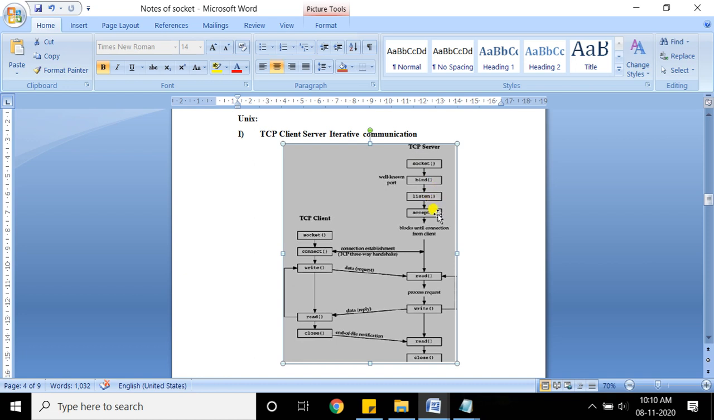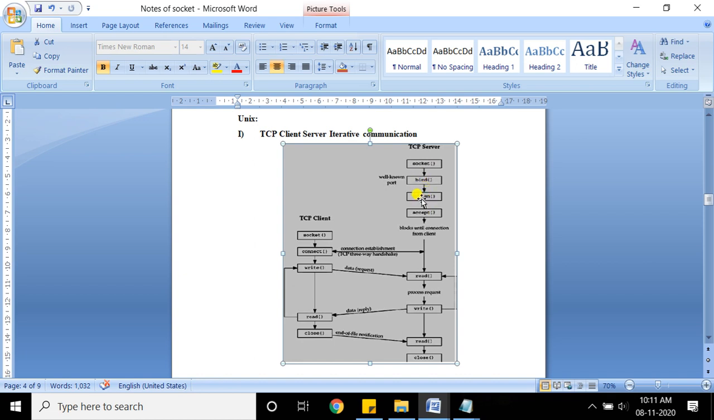So what will it do? First, when the server executes the socket system call, the end point gets created. A communication end point is created at the server side. Then after that it will execute the bind system call. Bind is used basically to assign the address to the created end point, the communication end point. To assign the address to that end point, basically bind is used.